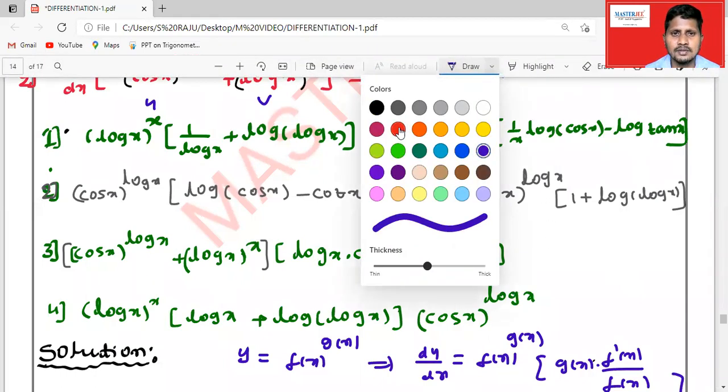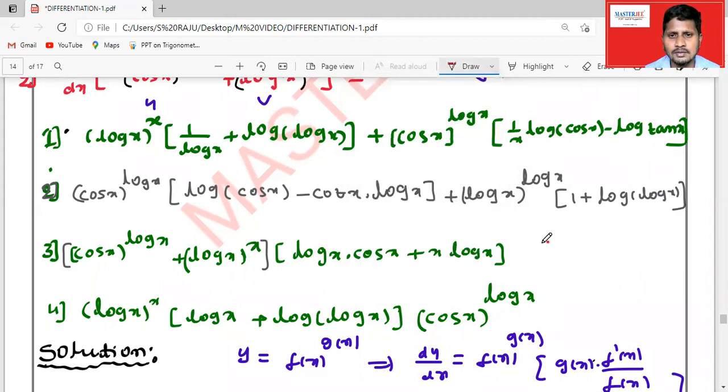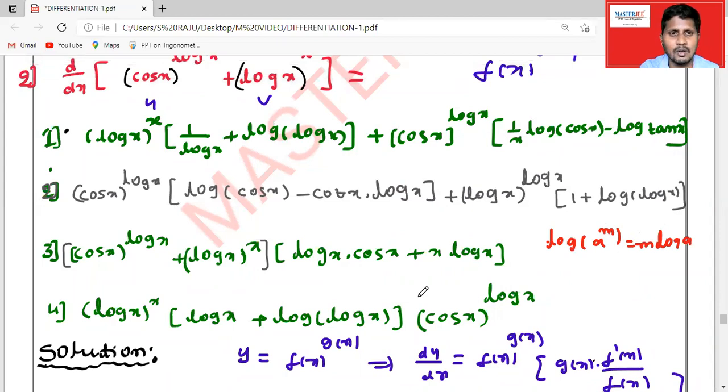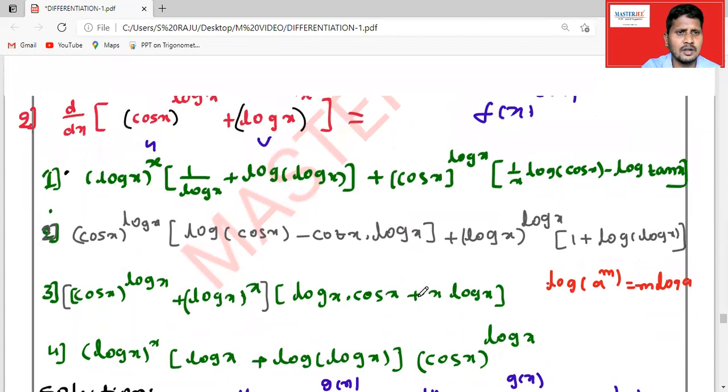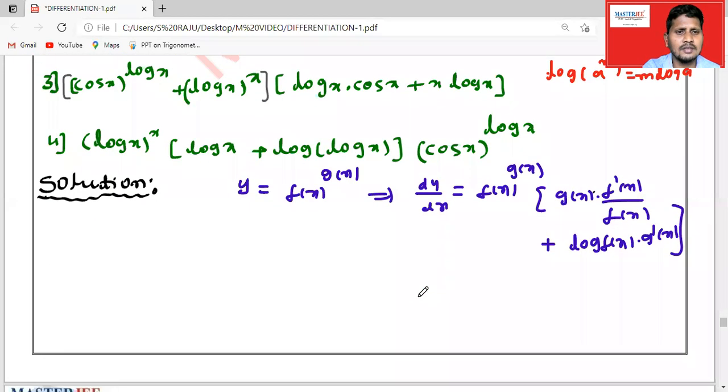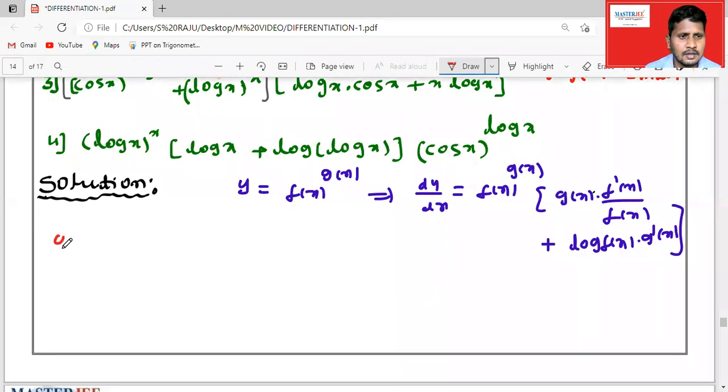The important formula is log a^m is equal to m log a. And the log ab formula: log ab is log a plus log b. Log of a plus b, or log a minus b, cannot be defined.